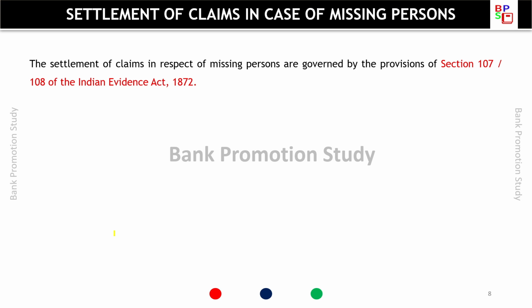Settlement of claim in respect of missing person. Who are the missing persons when they are considered, and how they are governed, that we will see in this particular slide. The settlement of claims in respect of missing person is governed by the provisions of section 107 and 108 of the Indian Evidence Act 1872.